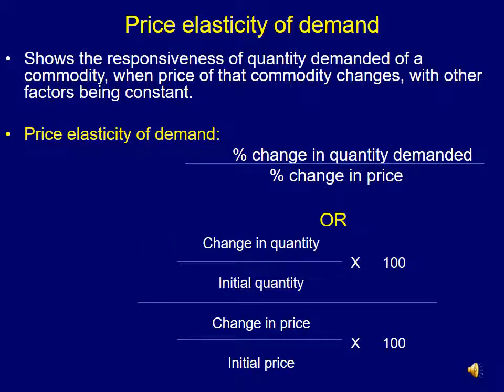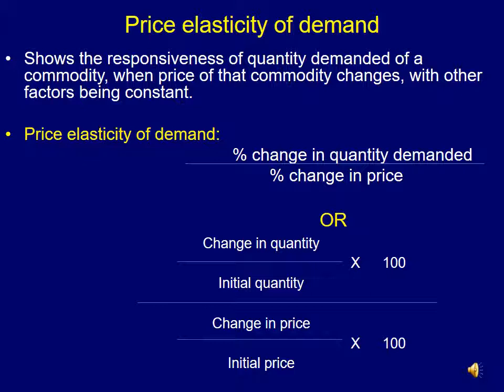As the definition suggests, price elasticity of demand shows the responsiveness of quantity demanded of a commodity when the price of that particular commodity changes with other factors being constant. That means we keep other factors affecting demand, like income of the consumer, prices of related commodities, etc., constant, and we study the responsiveness of quantity demanded with the changes in price of that particular commodity.